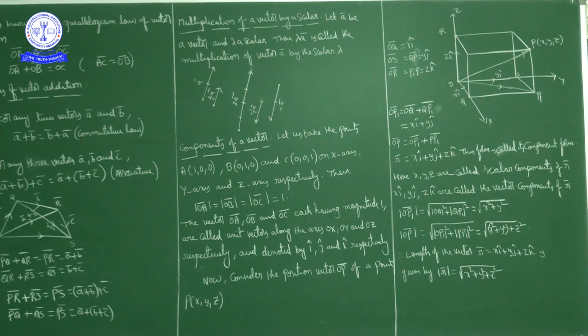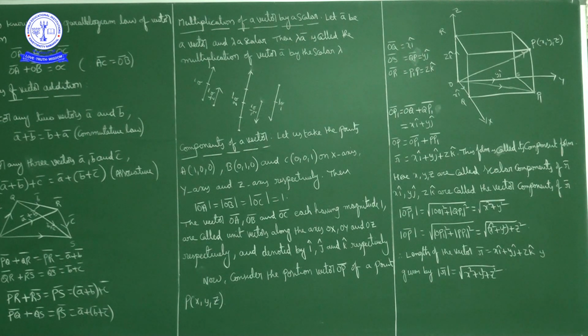Next, minus A bar. The magnitude remains the same, but the direction is opposite to that of A bar. Minus A bar means vector A bar is multiplied by minus 1.